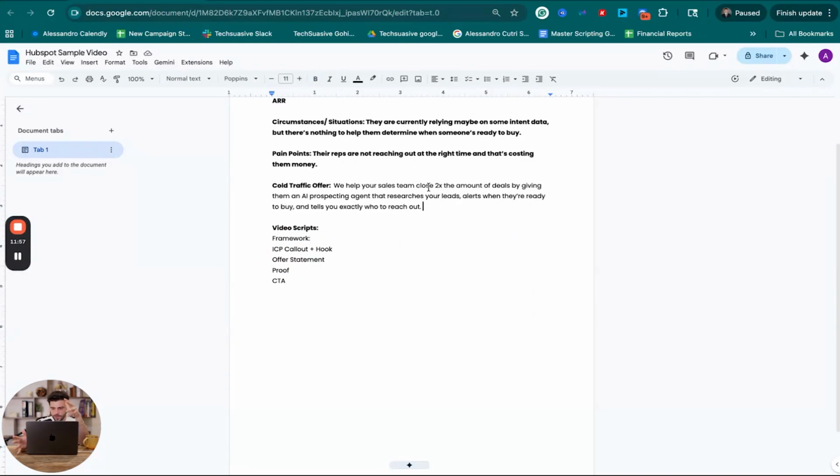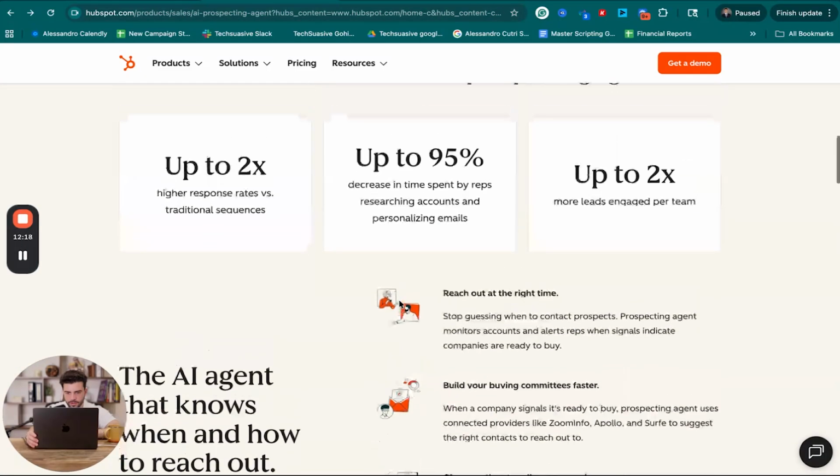So I've just gone ahead and built out the cold traffic offer here, which is: we help your sales team close 2x the amount of deals by giving them an AI prospecting agent that researches your leads, alerts when they're ready to buy, and tells you exactly who to reach out to. I know that this is a bold claim, 2x the amount of deals, but sometimes you've got to be bold in marketing. But I do think that they can back it up based upon some of the research they have.